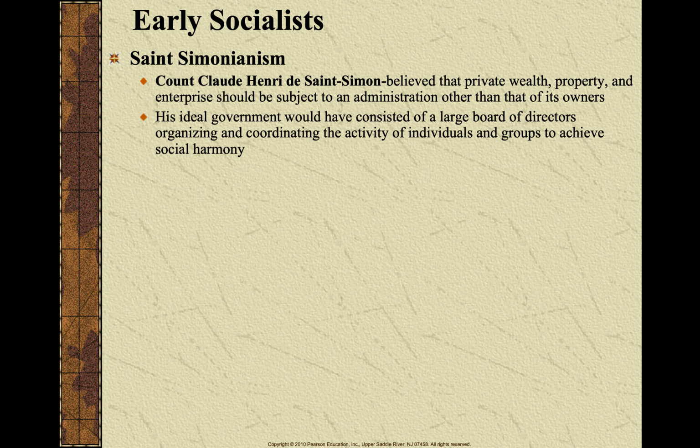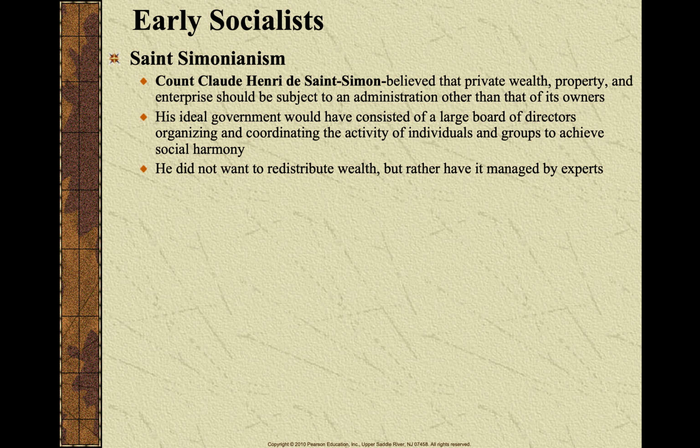What he was trying to say was that his ideal government would have a board of directors that would organize and coordinate, as opposed to just the owners having more of a say over property, over a business. Kind of like a modern-day board of directors, who might help distribute, facilitate more cooperation, and have better management.